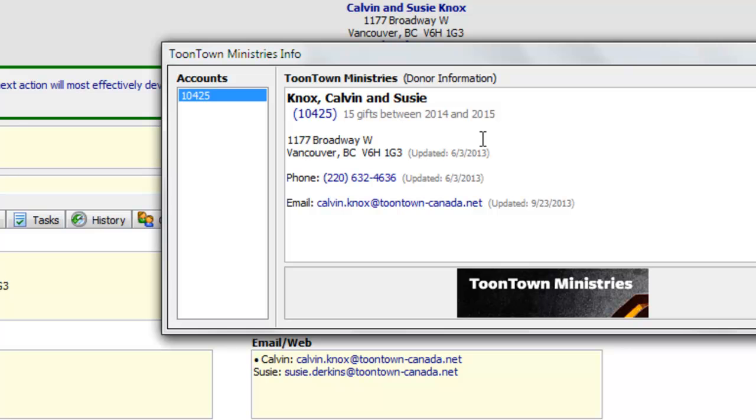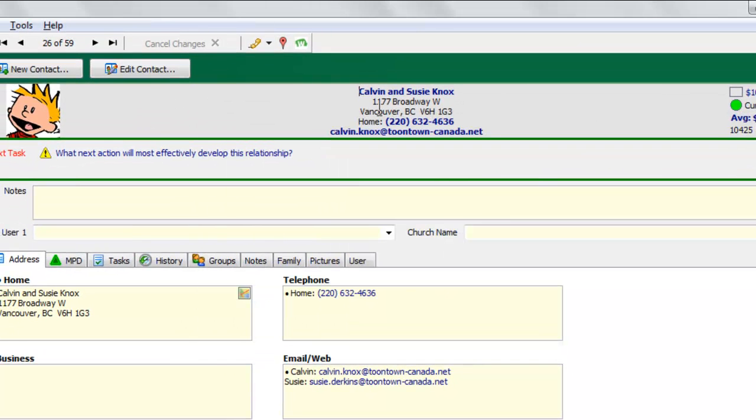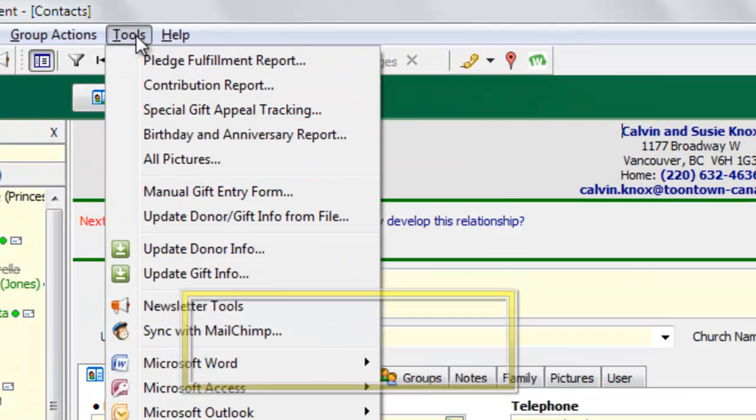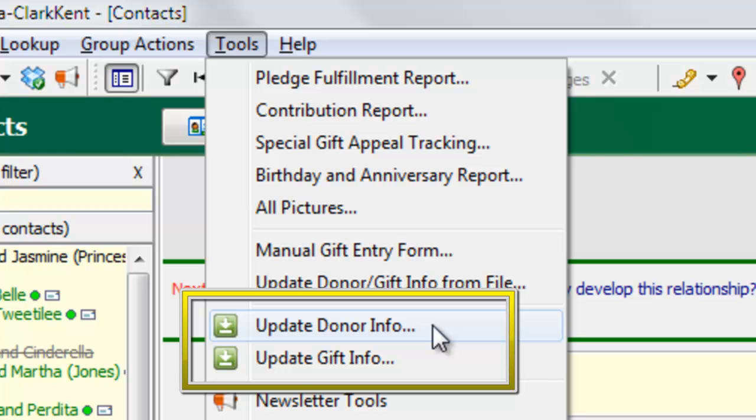So this is what happens when I connect the first time, but I can also connect again and download all of the addresses to match them again. Now, you should know that TntMPD does not download your donor addresses every time you input gifts. So this isn't going to be happening on a regular basis. You have to initiate it. And you do that from Tools, Update Donor Info. Tools, Update Donor Info. And this tells TNT, go back to my ministry, download all of the addresses, and check them against my current list.